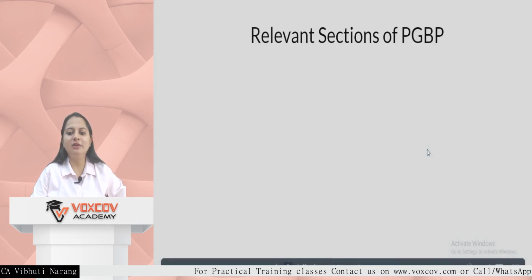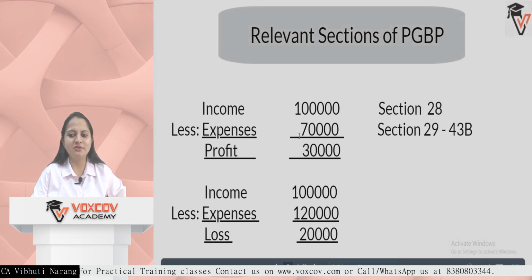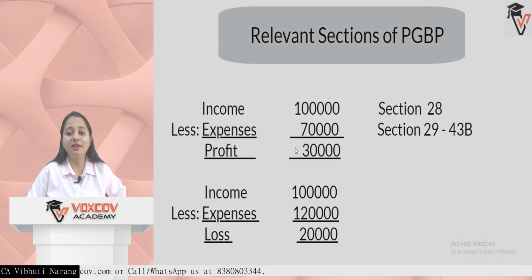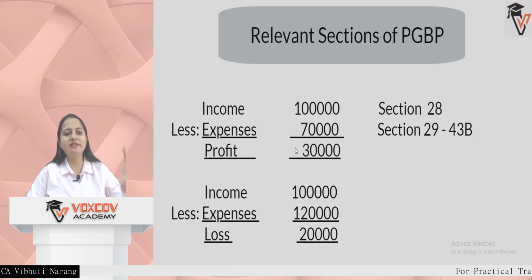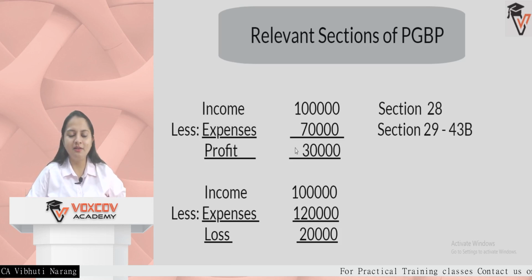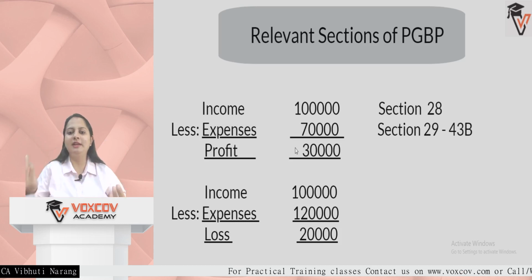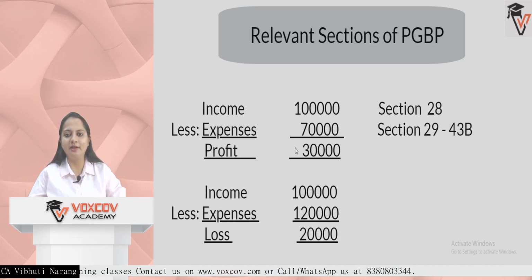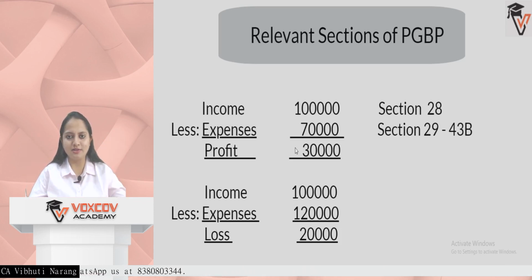First of all, we need to understand what are the relevant sections which are covered in PGBP. The name itself suggests that it's profit and gains from business and profession. So business is what you are doing, or you are a professional person, you are receiving something, you are earning something, and from that income, you are expending something. If your income is more than your expenditure, you are in a good profit. But if your income is less than your expenses, you are certainly incurring losses. So these are revenue losses. Revenue losses means routine losses, not of a capital nature.